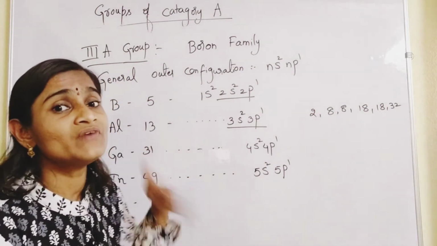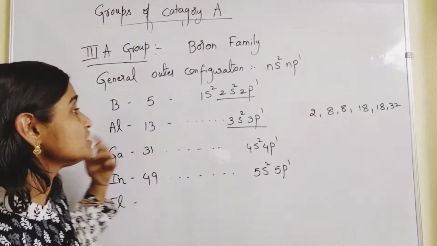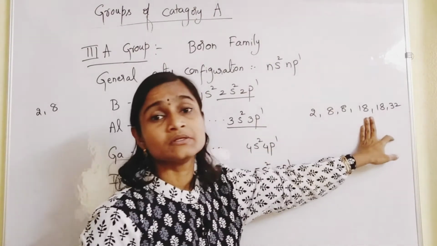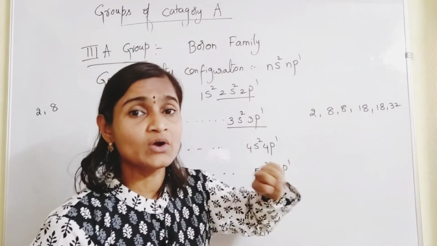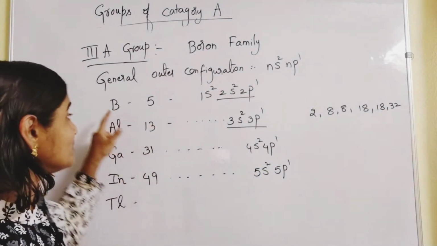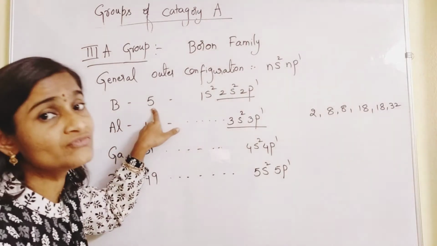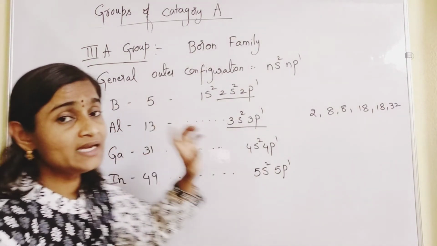How can you find its atomic number? You should keep adding like this. You should understand the concept of periodicity. Suppose you know the atomic number of boron. You know that it is 5.